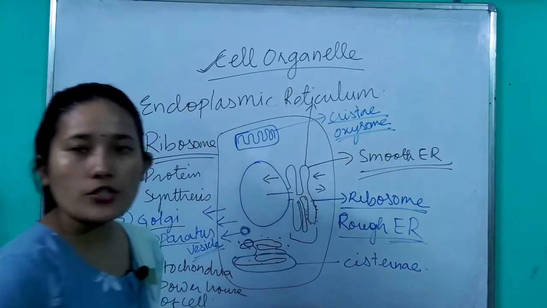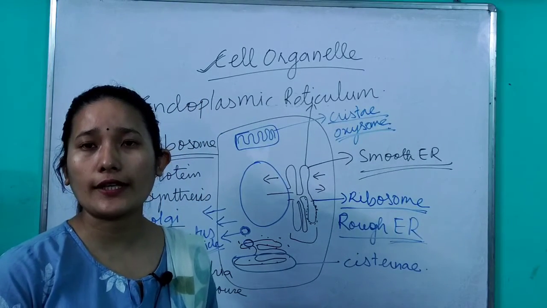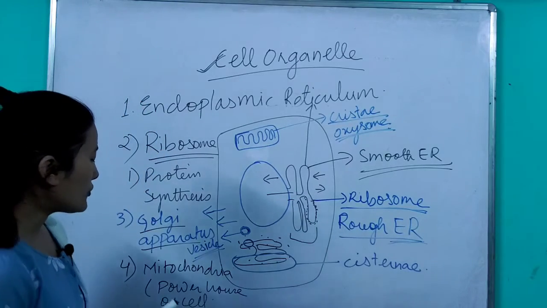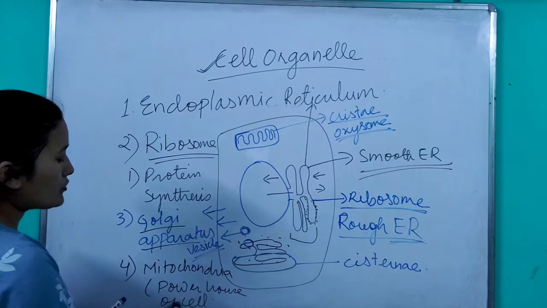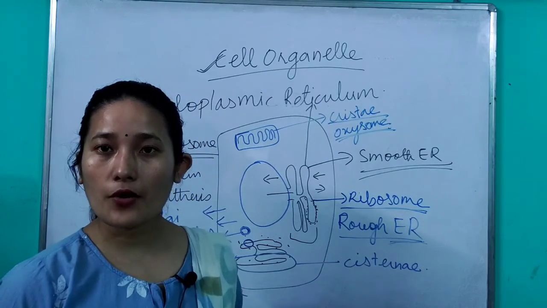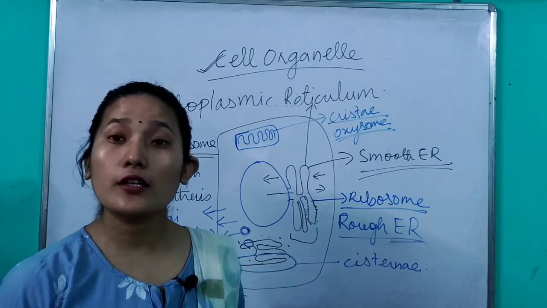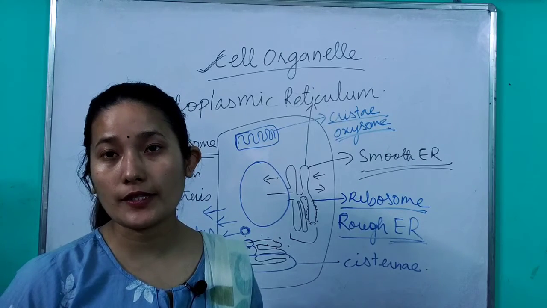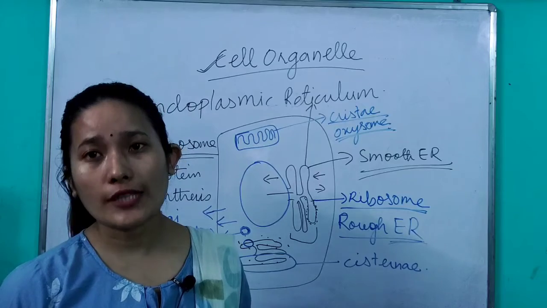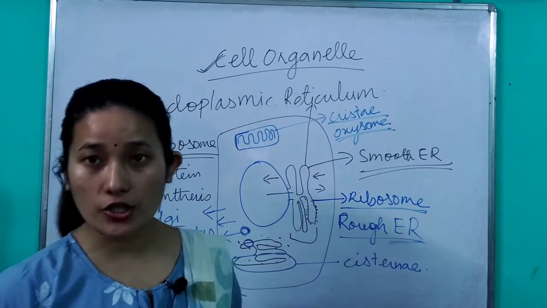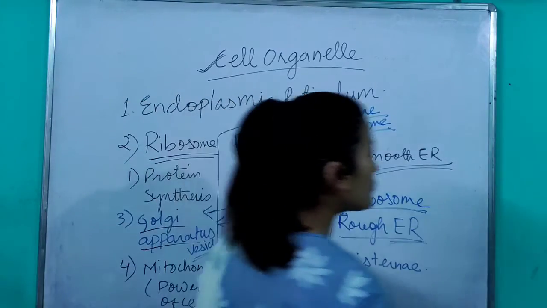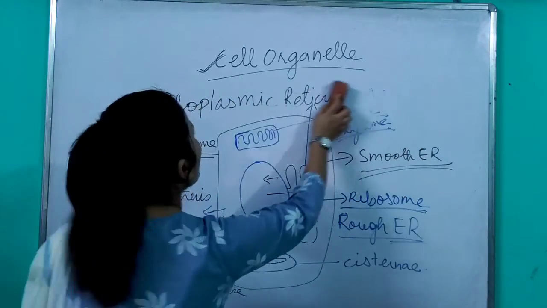Okay, and it consists of enzymes which help in carrying out the respiration. So the mitochondria is also termed as the powerhouse of the cell. Why is it called a powerhouse of the cell? It is referred to as a powerhouse of the cell because here the respiration process takes place. What does respiration mean? The breakdown of food to produce energy. So the energy production takes place here in the mitochondria. That's why it is referred to as a powerhouse of the cell.